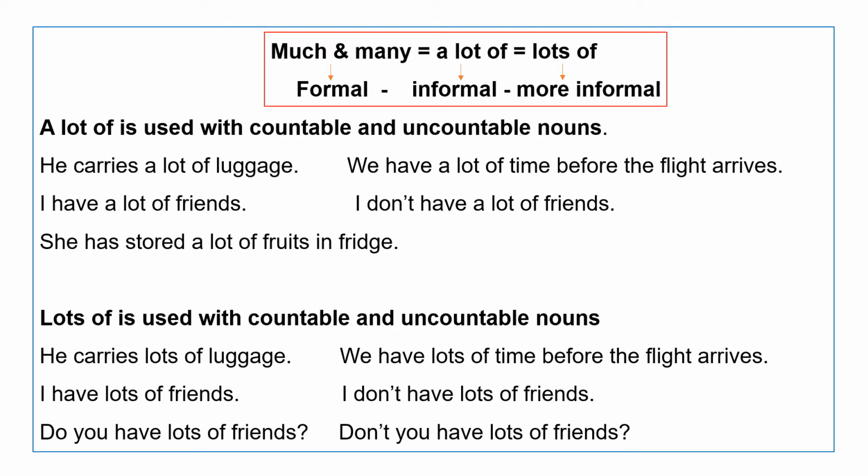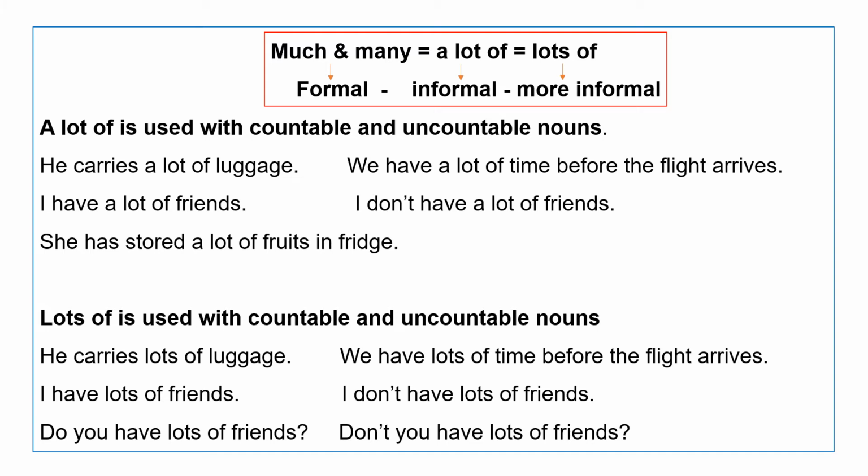Apart from that, much is used with uncountable nouns. Many is used with countable nouns. A lot of and lots of both are used with countable and uncountable nouns. Now let us see some examples for a lot of. He carries a lot of luggage. It means he carries too much luggage.